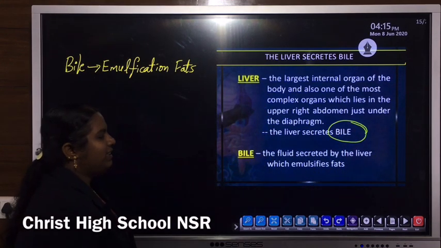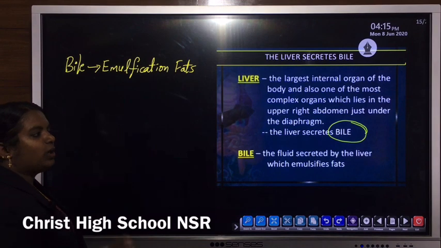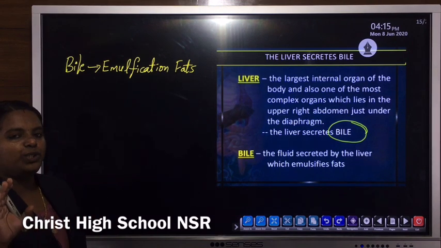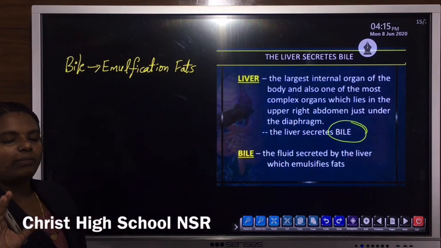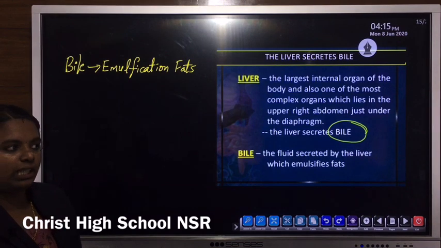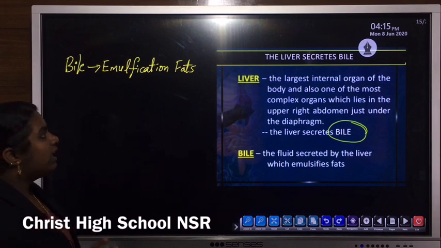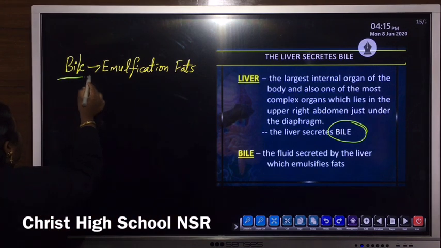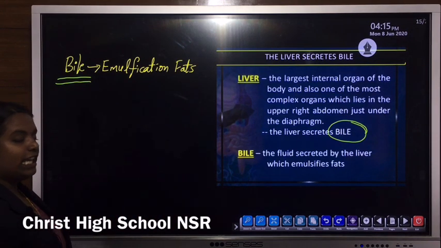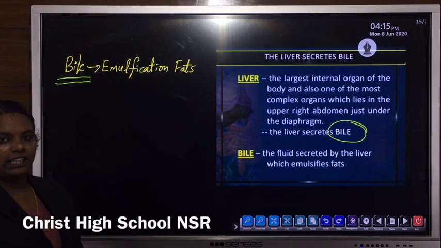bile. Bile is not an enzyme. It is just a juicy substance. Bile is a juicy secretion of the liver. It is not an enzyme. Clear? Then the main function of bile is emulsification of fat.